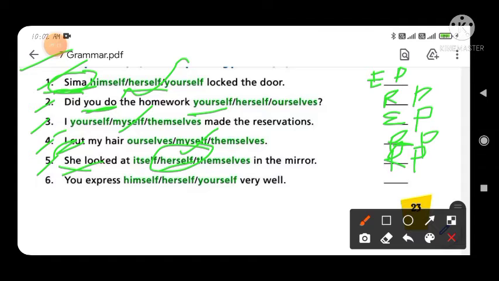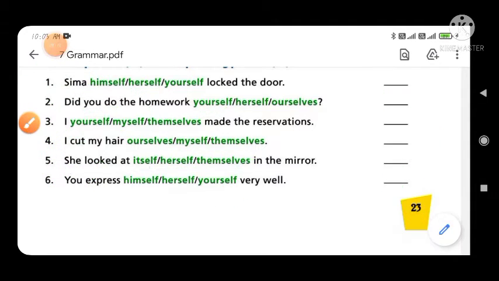Okay, and in the sixth: you express yourself very well. So you have to see here the subject is you, and with you have to use yourself. And what kind of pronoun will it be? It will be the reflexive pronoun. So you have to write down RP. That's clear.